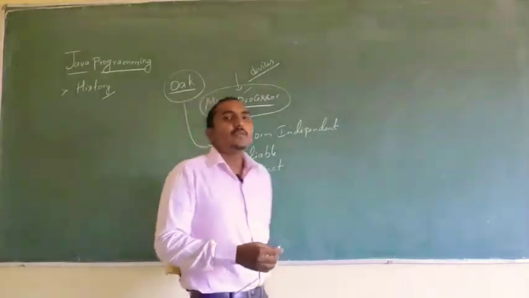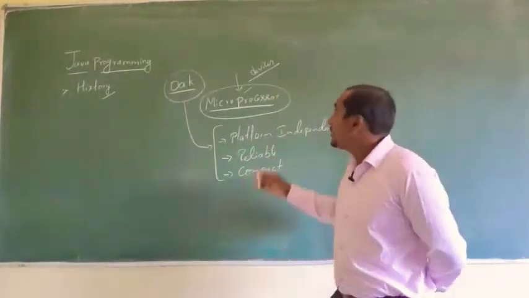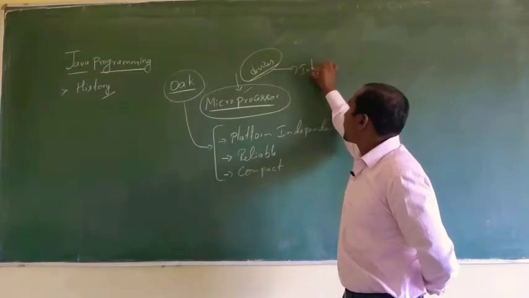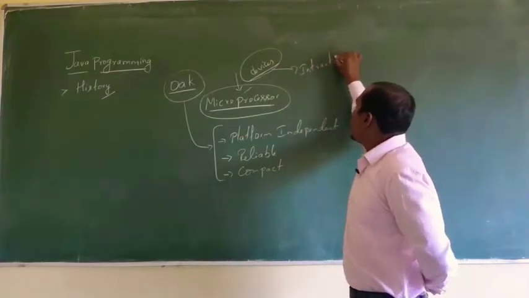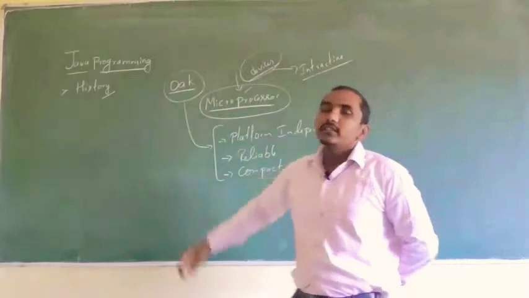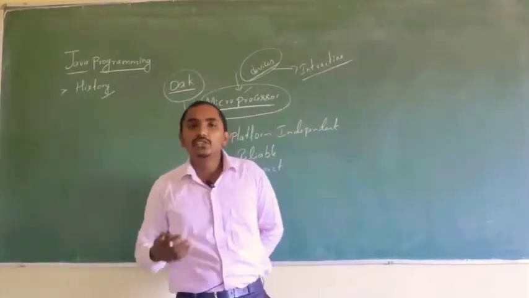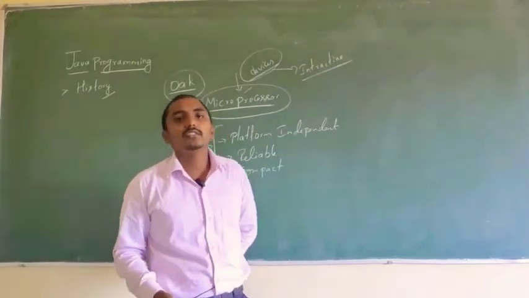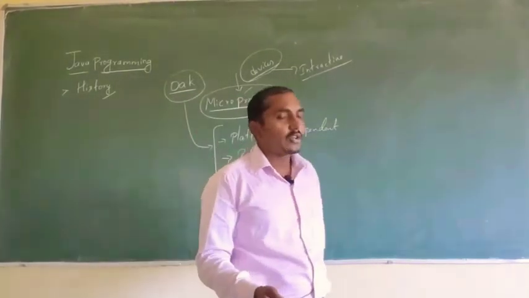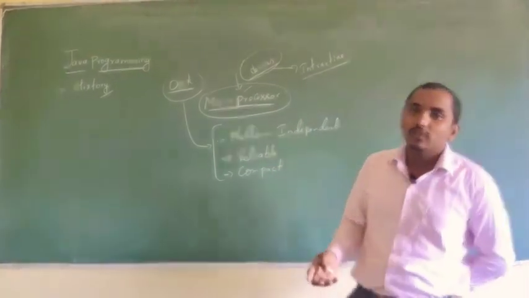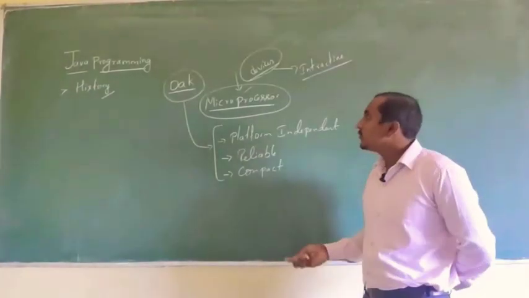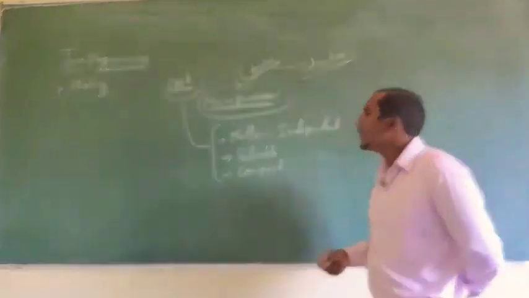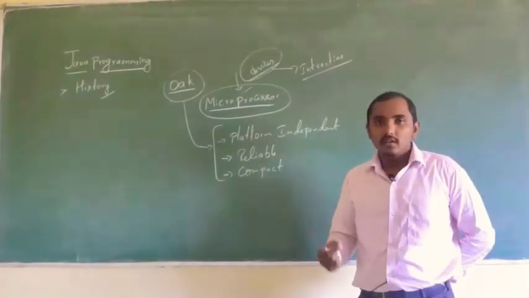Now, initially these devices were interactive. When I say interactive, it means they take instructions from the user and process those instructions. For example, consider your interactive TV, like your Android or all those devices, which accept instructions from the user, process that instruction and produce the result.